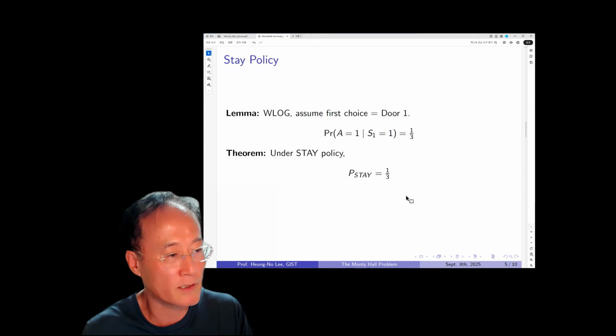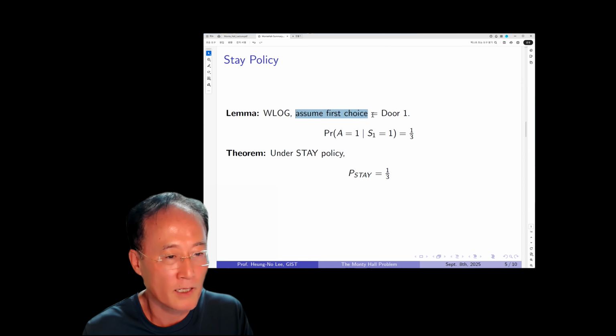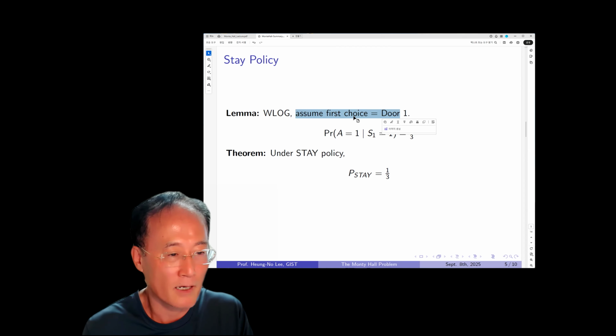Basically, when you read the lecture note that I have just shown you, then you will have the full statements. The lemma says without loss of generality, we may assume the first choice is door one, right? The guest makes his first choice, and without loss of generality, we may assume that door is door number one.